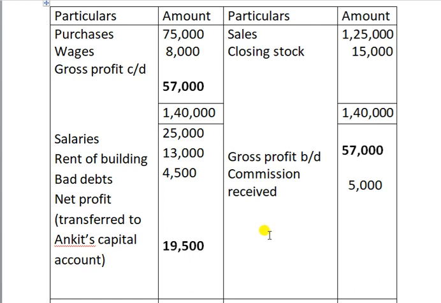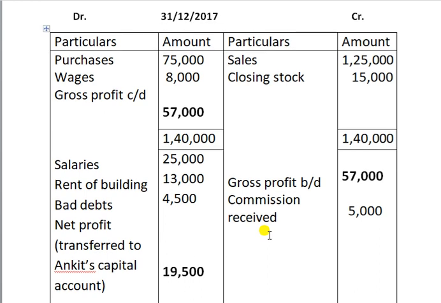So, what to do? Which account do we have to prepare for dividing all these items, or allotting profit, or sharing this profit among all those items? Some items are charged against the profit. Some items are appropriation of profit.